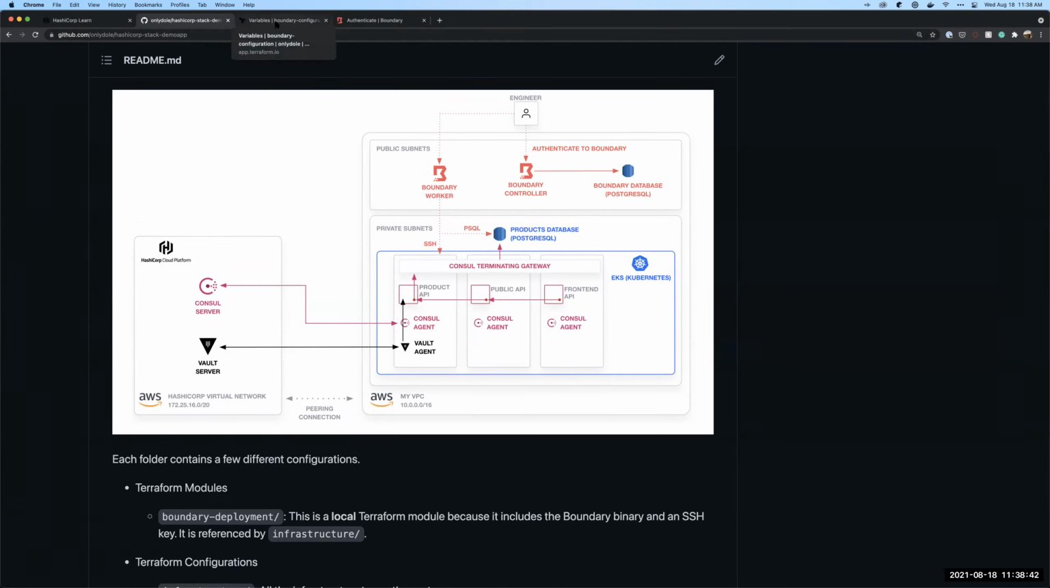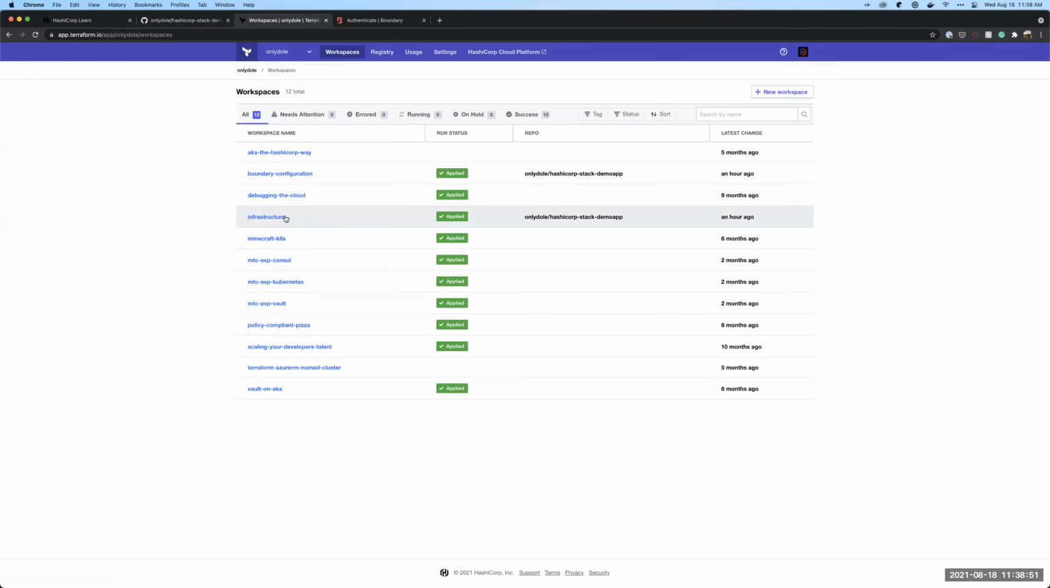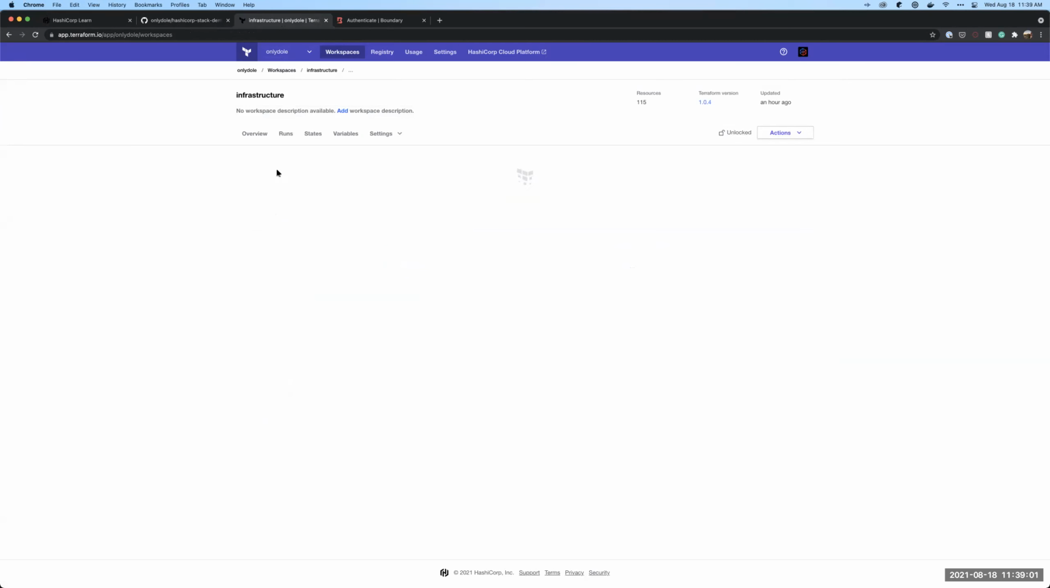Since I know this isn't a cooking show, but we're going to be baking a cake, I'm going to pull it out from underneath the counter just because it does take quite a bit of time to get stood up. So I'll walk through some of the Terraform code and then show you Boundary in action and how we actually use it.